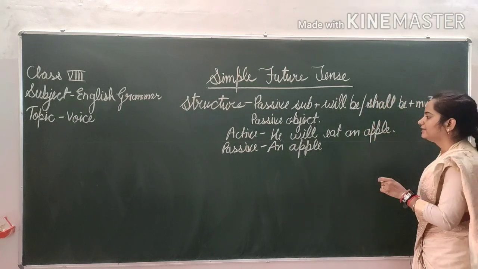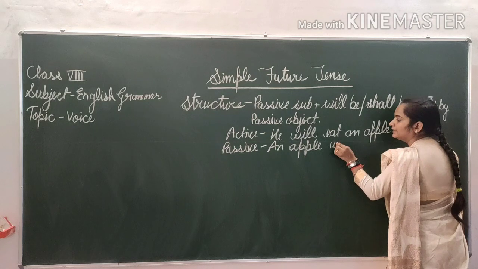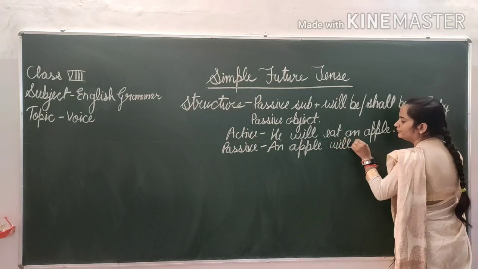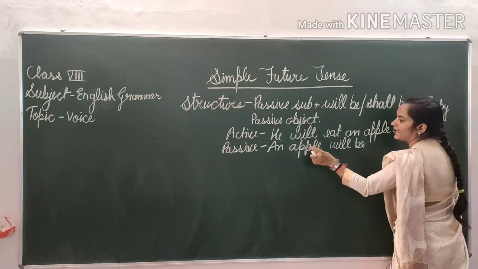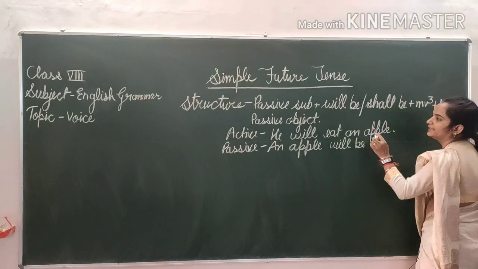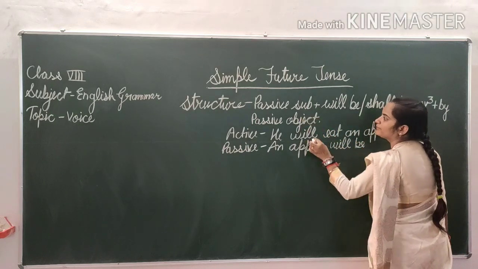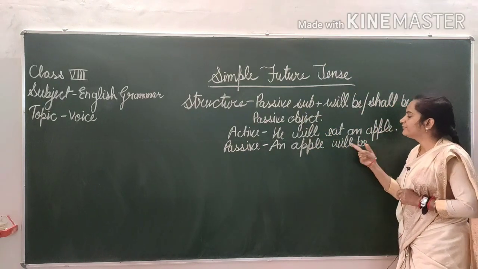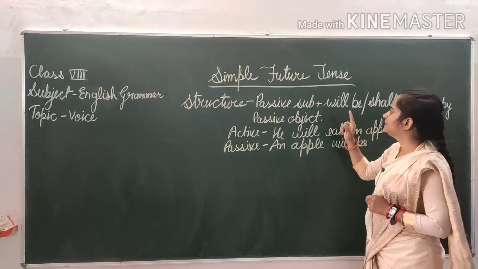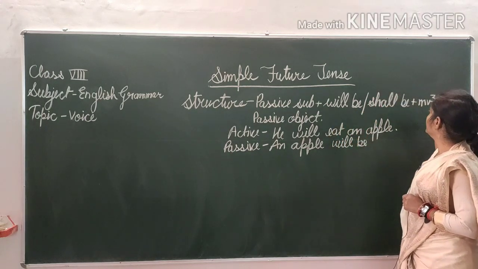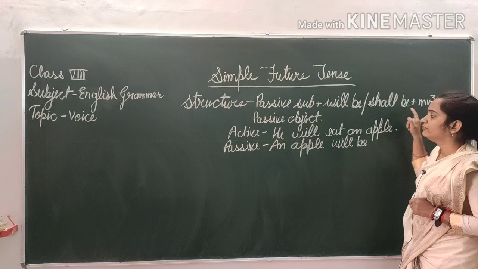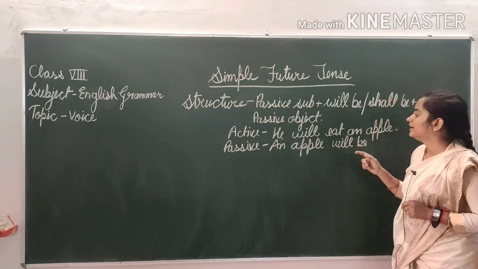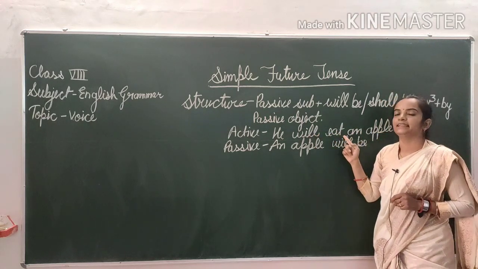That's why what will become? Will be. An apple will be. An apple is your passive subject, then after will be, and then what will become? Your MB3. Firstly find out main verb in this sentence.